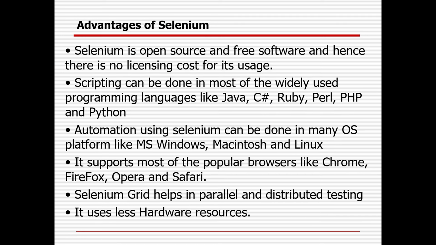So what are the advantages? Selenium is an open source tool, and a lot of projects and customers are using Selenium. That is the reason you can find a lot of reference material, problem statements and solutions. No license is required. Selenium supports a variety of programming languages: Java, Perl, Ruby, PHP, Python, C#. It supports different operating systems like Mac, Windows, or Linux. It supports different browsers like Safari, Opera, Firefox, Chrome.